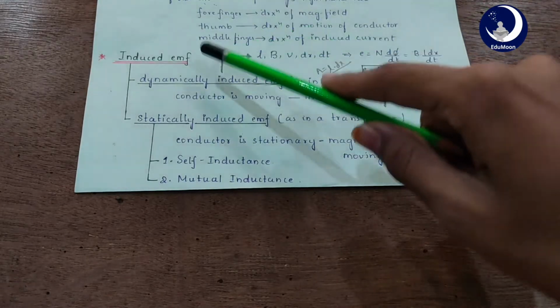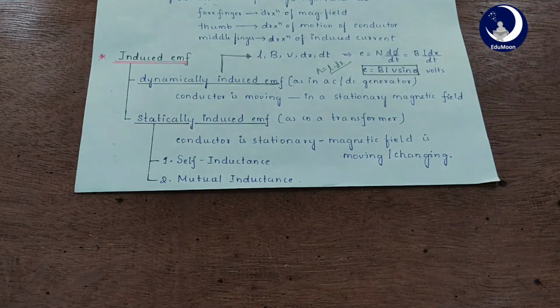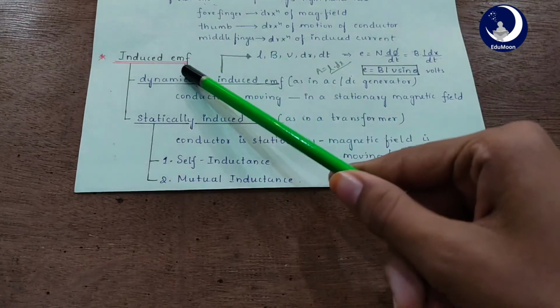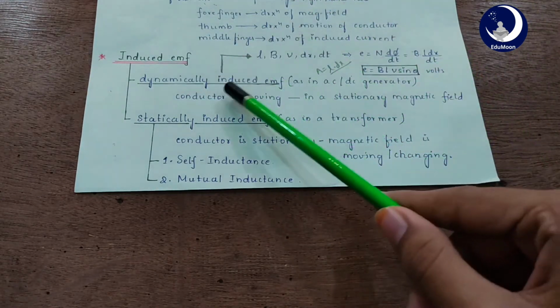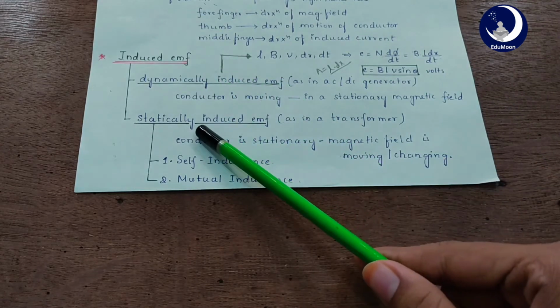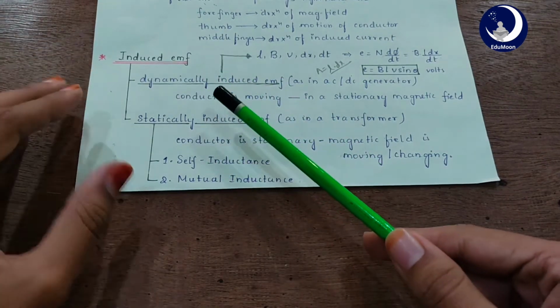Now, induced EMF. When the magnetic flux linking a conductor changes, an EMF is induced, right? This induced EMF can be brought about in two ways. First, dynamically, and the other one is statically. We will see how it is dynamic.